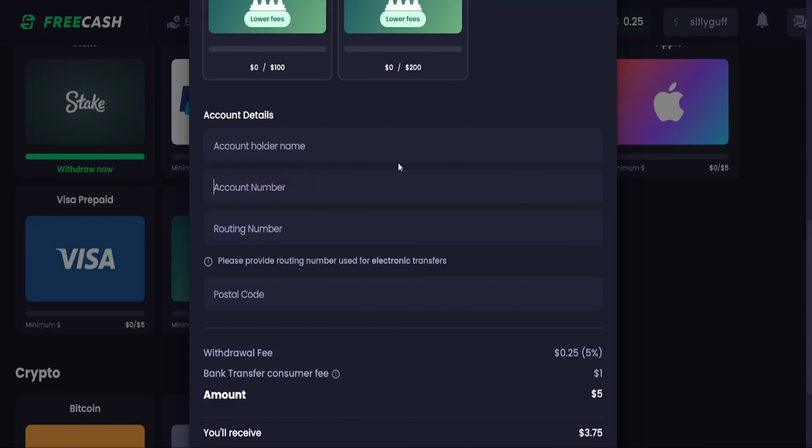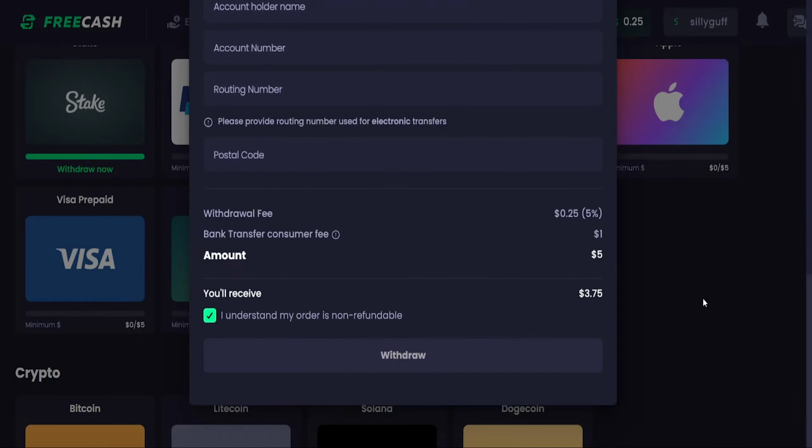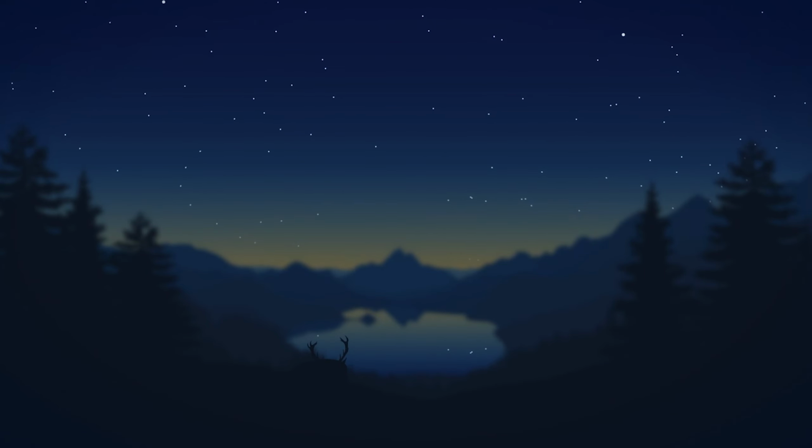So when you scroll down a little bit here, you can see the account holder name, the account number, the routing number, postal code, and the amount and the flat withdrawal fee. So when you scroll down more, you can check this box, then click on withdraw, and you're all done. And this is how you can actually withdraw your money from Freecash.